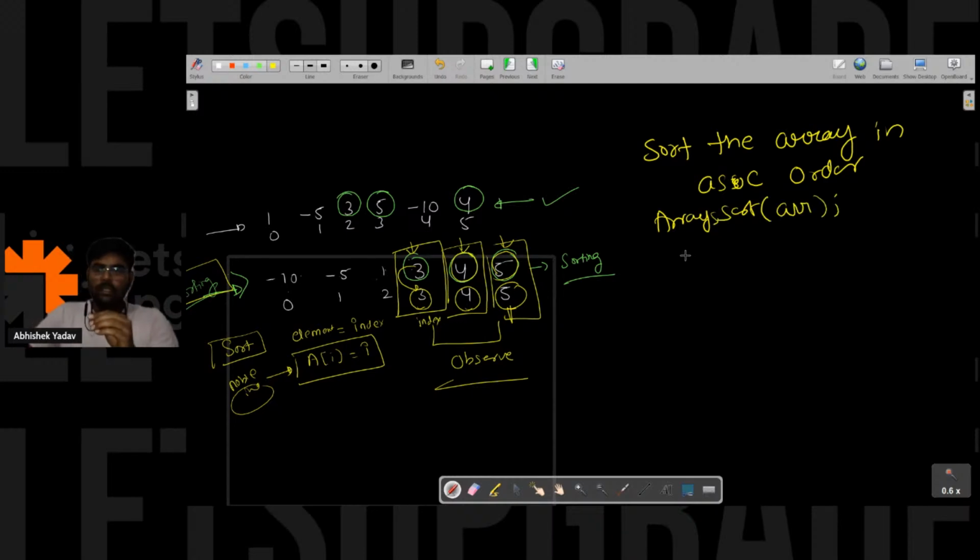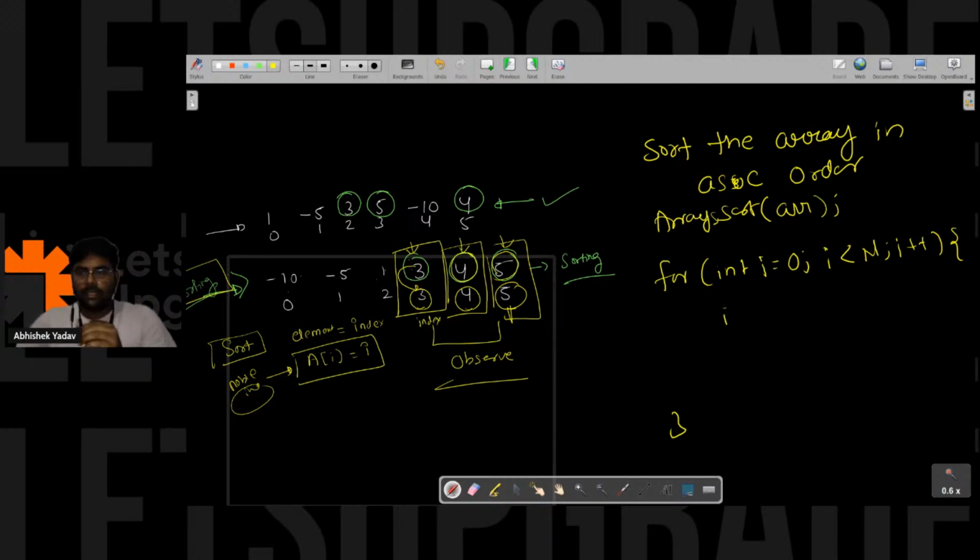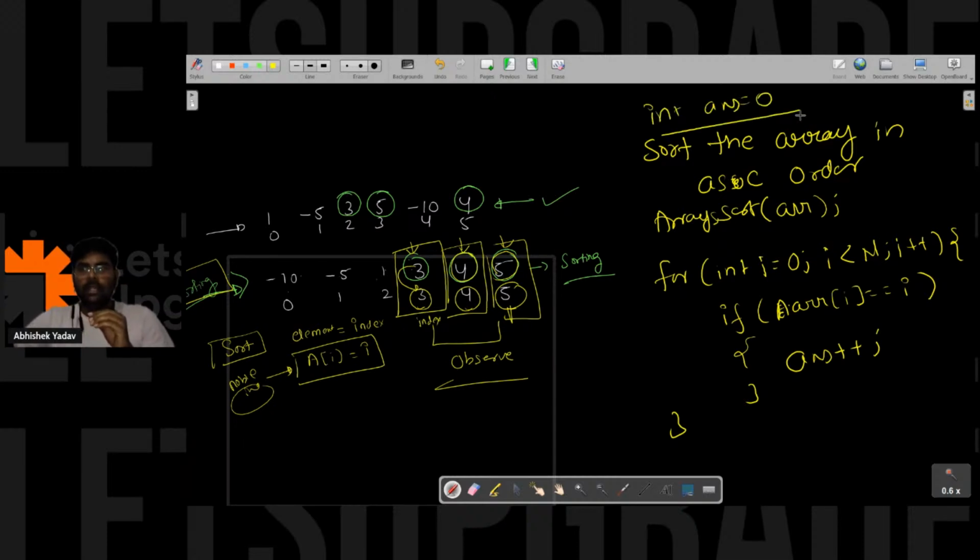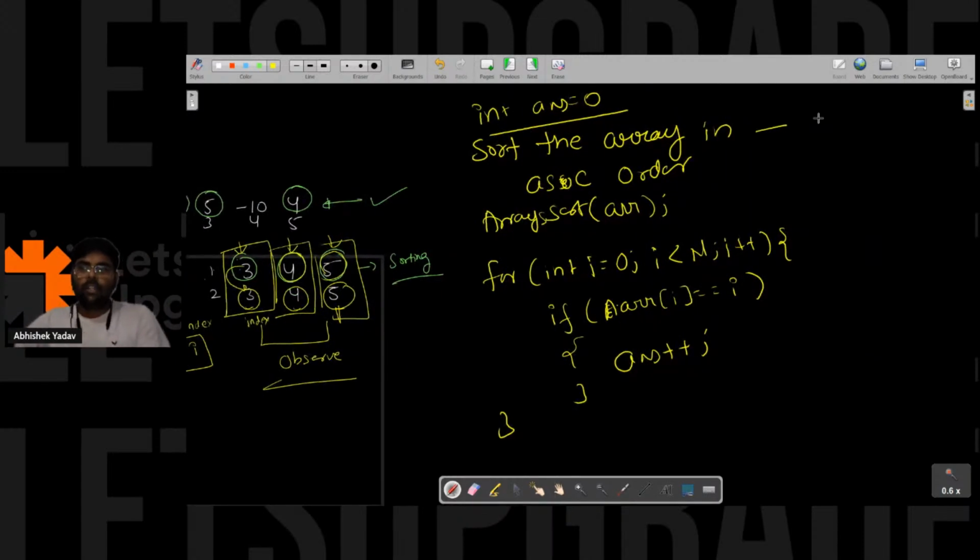After sorting the array, I will use a for loop, that is I will iterate over each and every element, that is i less than n, i plus plus, right? And after that, here I will write a check. If arr of i is equal to i, that means the element is a noble integer. So I will increase answer plus plus, right? And this will be my answer. I will maintain one answer variable, answer is equal to 0. Simple? Yes or no? If this is the solution, then what will be the time complexity?